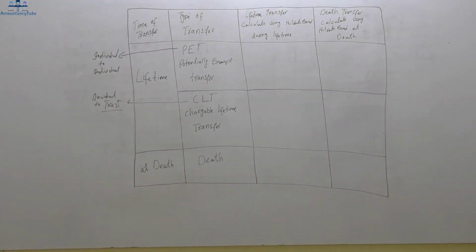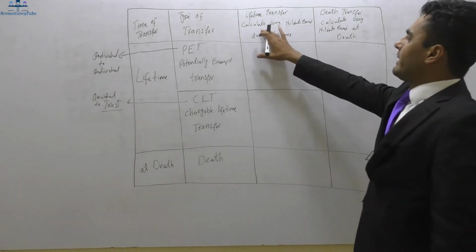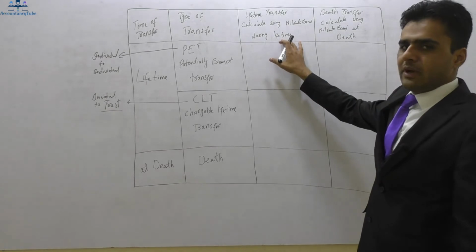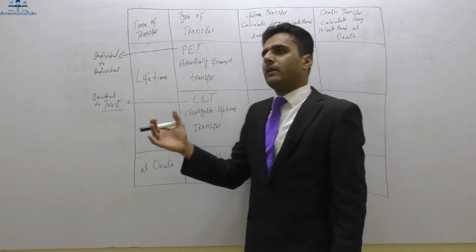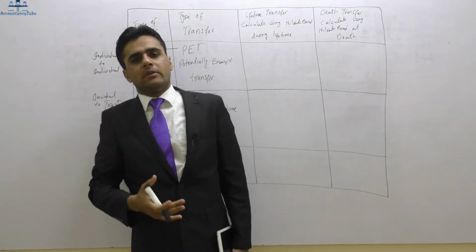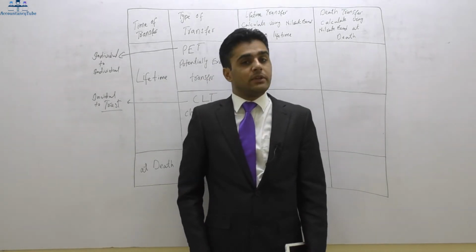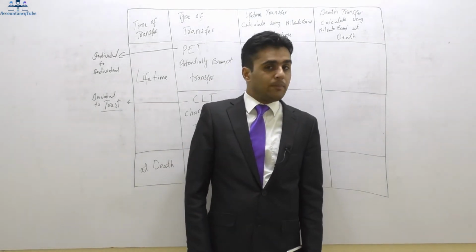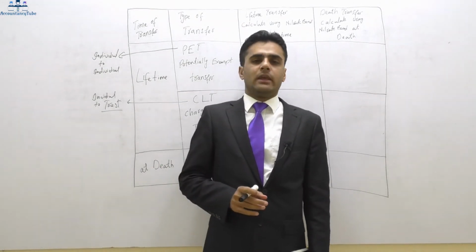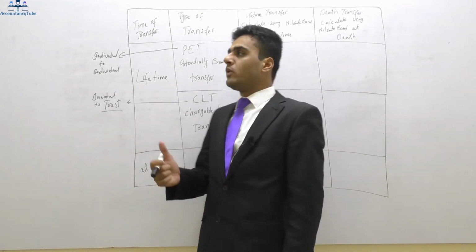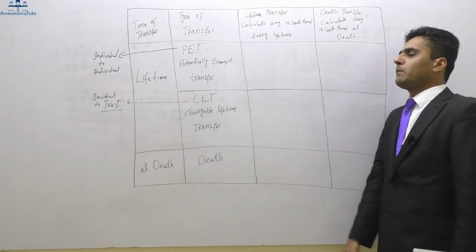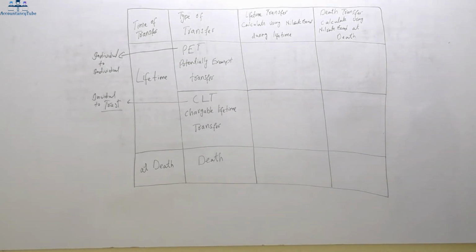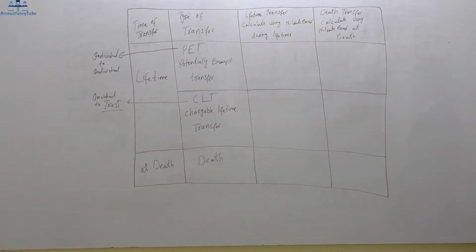Right? Now types of transfer, it says lifetime transfer, calculate using nil rate band during lifetime. Now, what is nil rate band? We will calculate the value of the estate, the value of the assets which were gifted. Up until £325,000, there will not be any inheritance tax. So that is known as nil rate band. So up to £325,000, there won't be any inheritance tax.